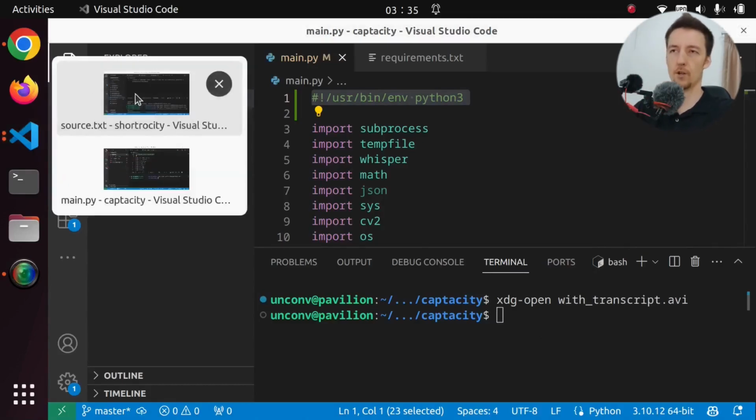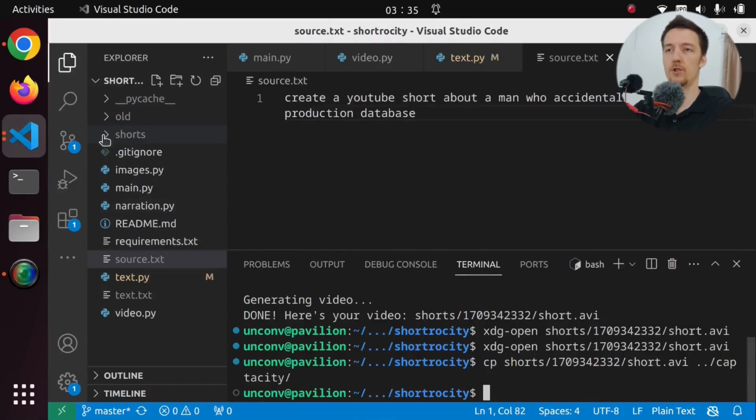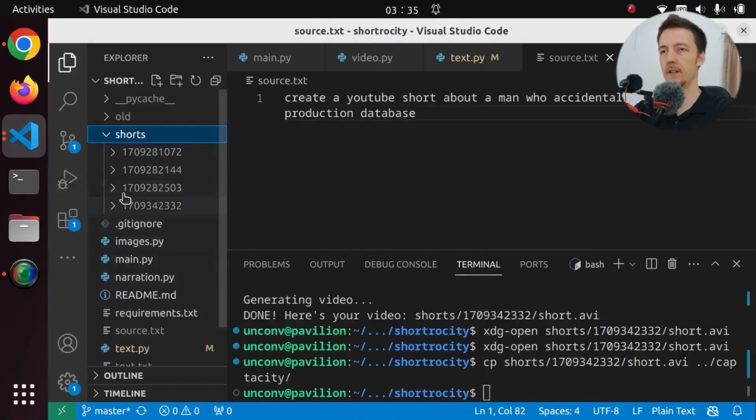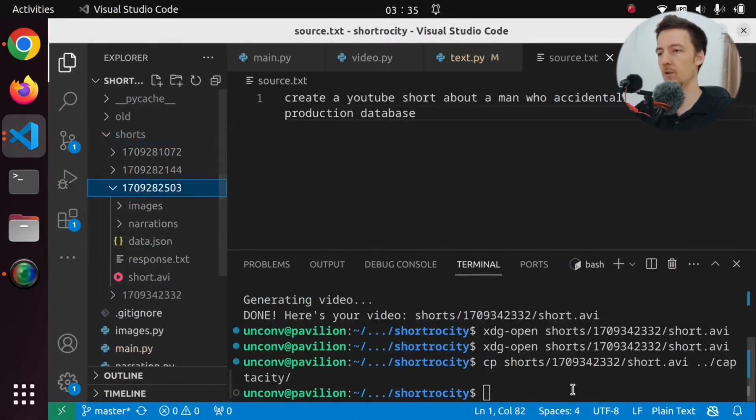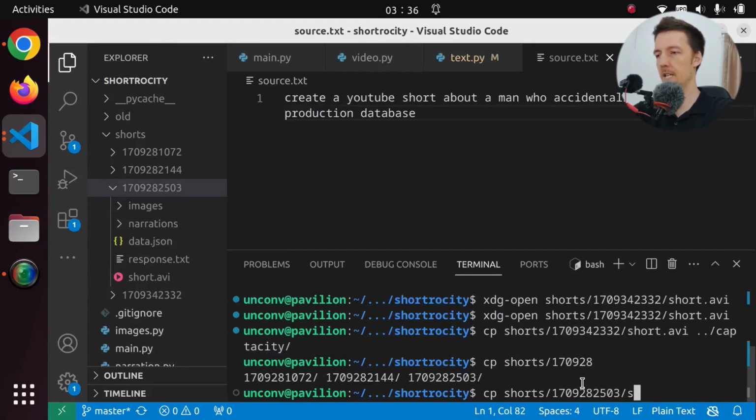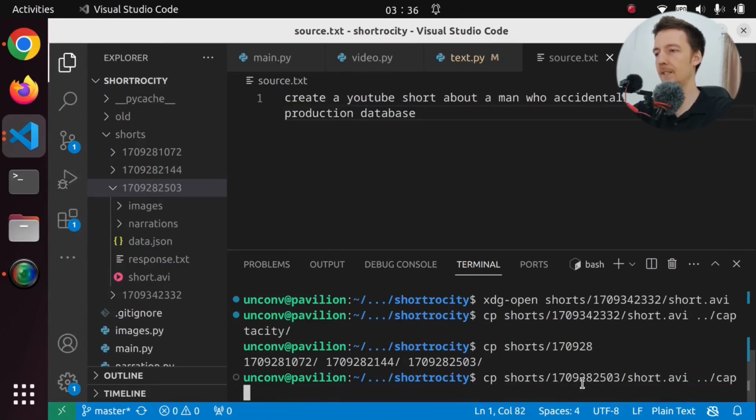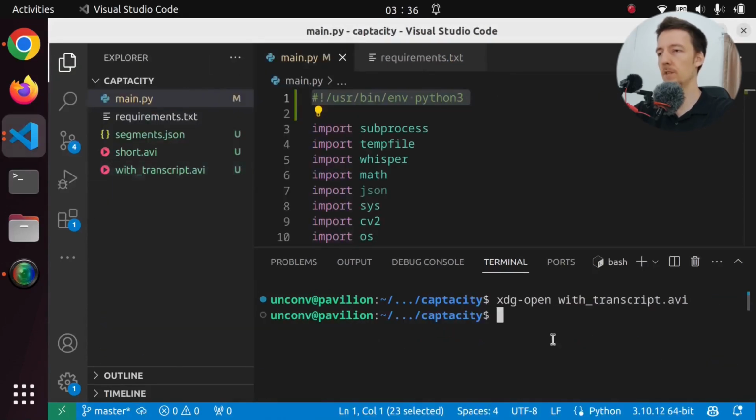So let me actually copy the previous short that I created. I believe it is in this one. So let's cp shorts /1709 28 2503 /short, and let's put that in Captacity. And let's run it with this one. And let's see what this one looks like.